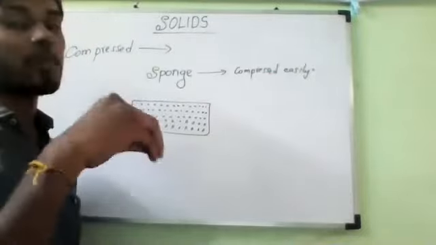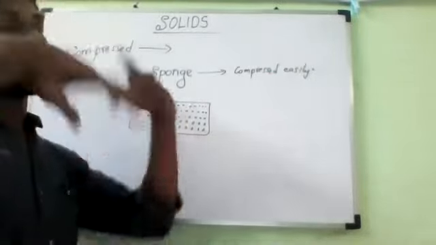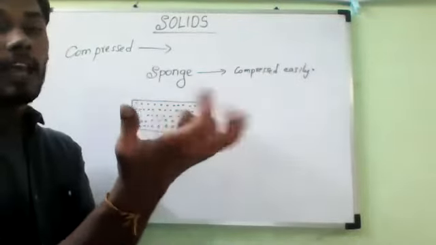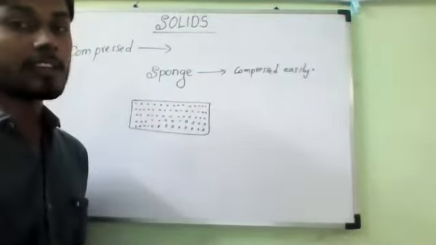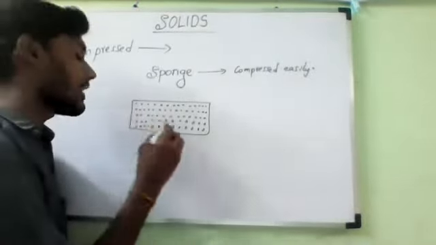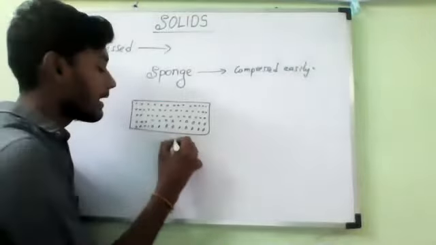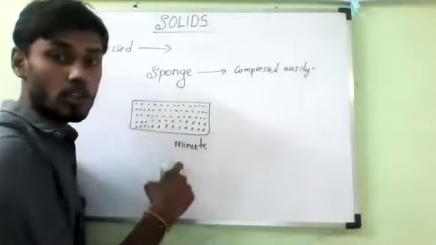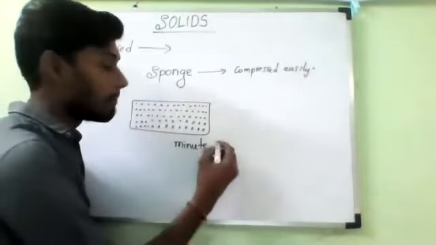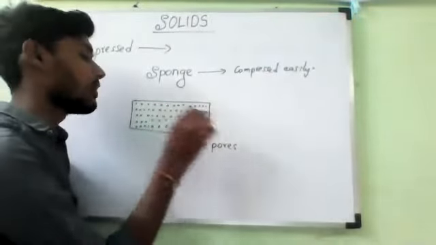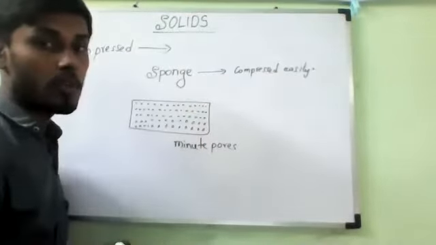Like the air in a balloon, if you release it, it will come out the same way. The air inside these tiny pores, don't call them holes, we should call them minute pores. What should you call them? Minute pores. So this air will come out.